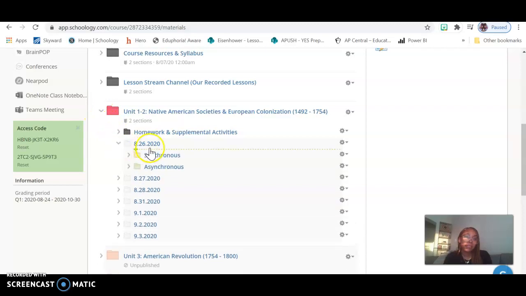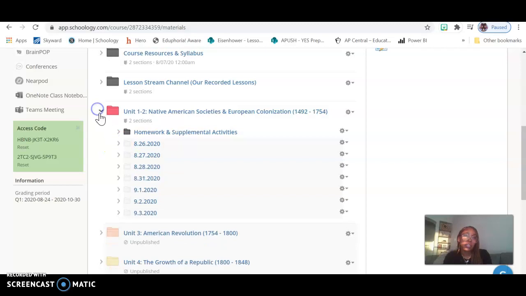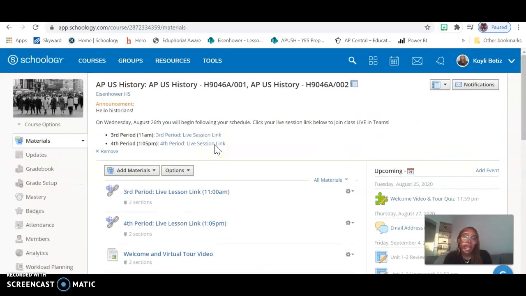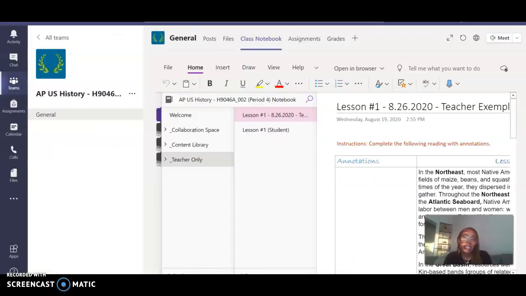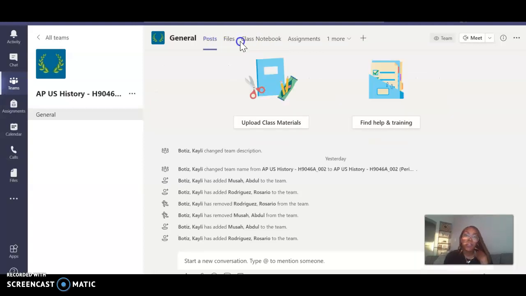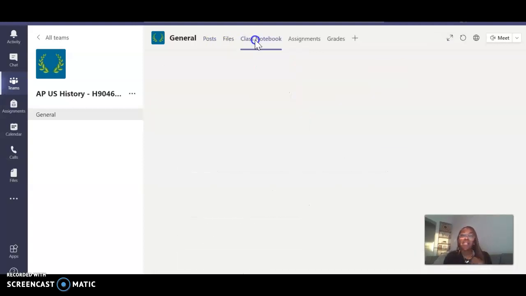And again, we have our in-class folders. Now I'm going to go ahead and move on over to Teams. As y'all should have already seen, we have our own Teams channel, and within this Teams channel, we have a notebook. We will only be using Teams for our meetings and for this notebook.